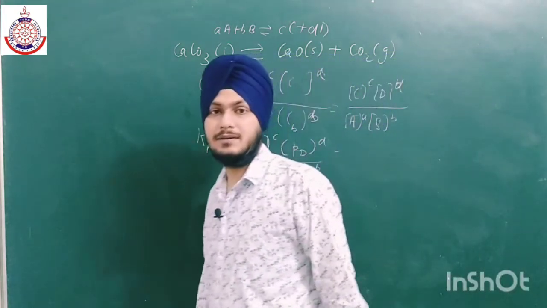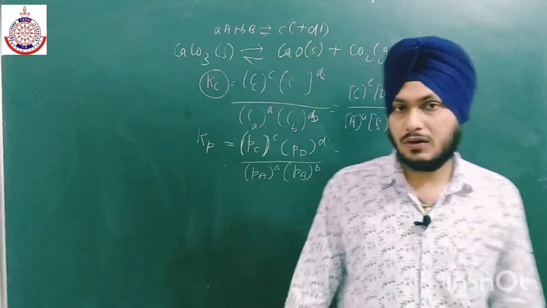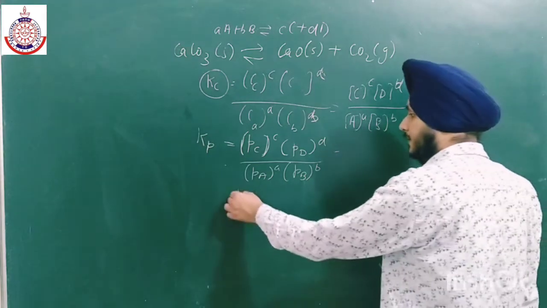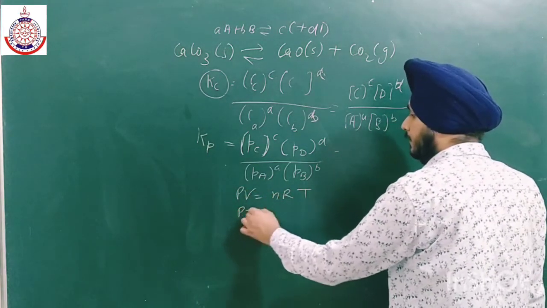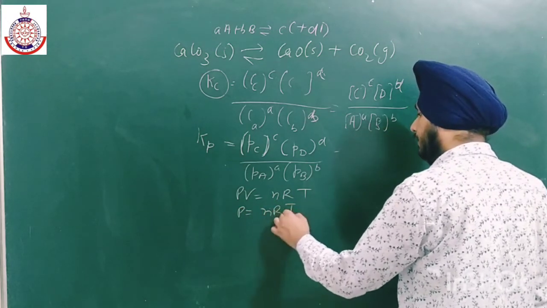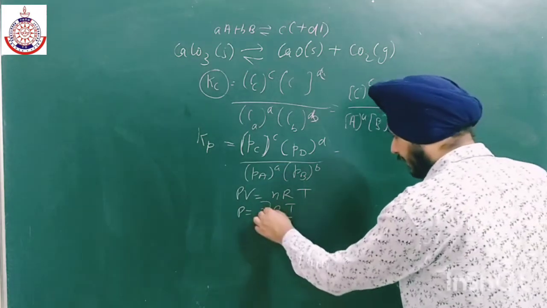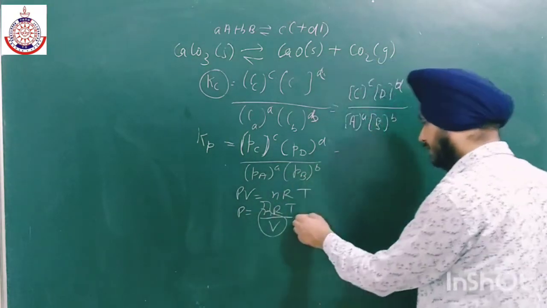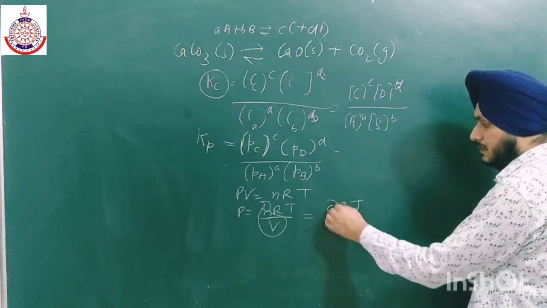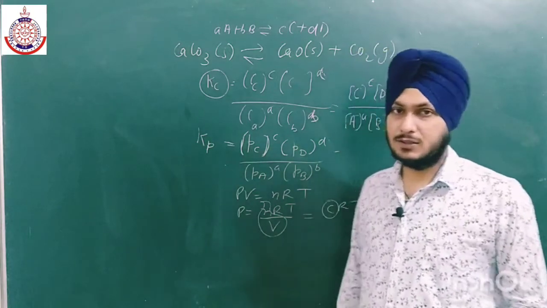Now what is the relation between Kc and Kp? We have to derive the relation also. We all know that from the ideal gas equation, PV is equal to nRT. From here, P is equal to nRT by V, and n by V is concentration, moles divided by volume. So this is equal to CRT. C is the concentration, and P is the partial pressure or the pressure.